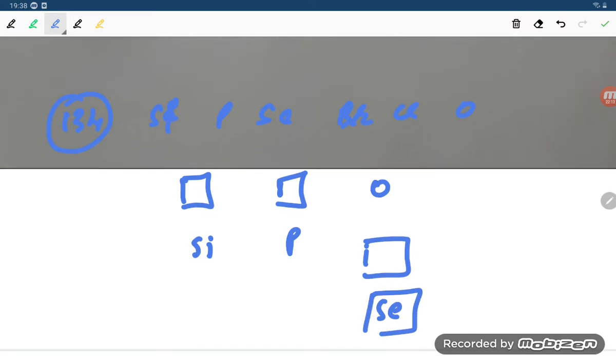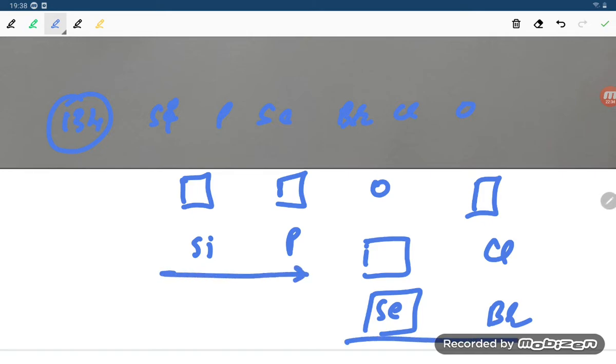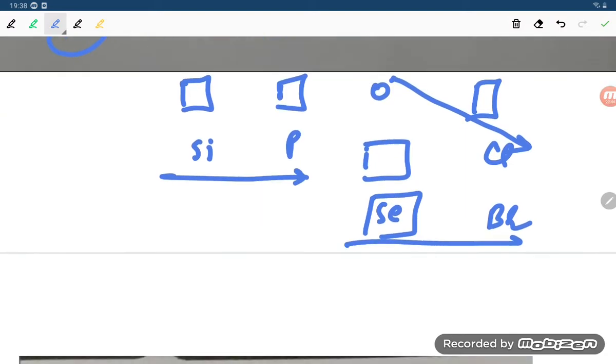Next, chlorine and bromine. Fluorine is not there, chlorine and bromine are there. Electronegativity increases on moving left to right, and top to bottom it decreases. So that is how we will be able to write the order for this one.